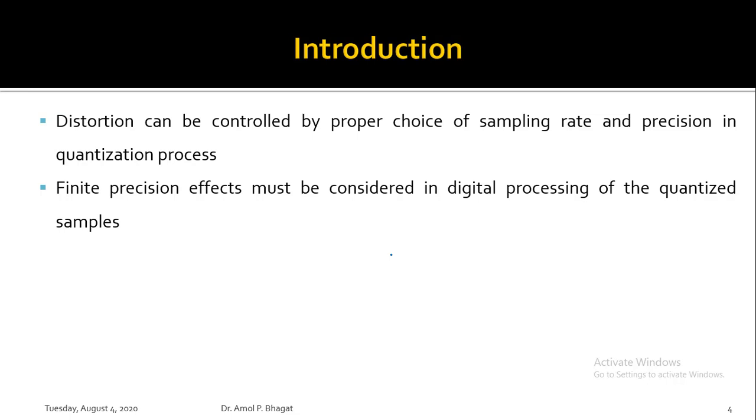In digital signal processing, we'll be looking at what different types of signals there are. Then we'll look at what different operations can be performed on these signals, such as convolution and correlation. Then there are the Z transform, Fourier transform, discrete Fourier transform, and fast Fourier transform. Then how to design different systems, such as the FIR system, that is the finite impulse response system, as well as the IIR system, that is the infinite impulse response system.